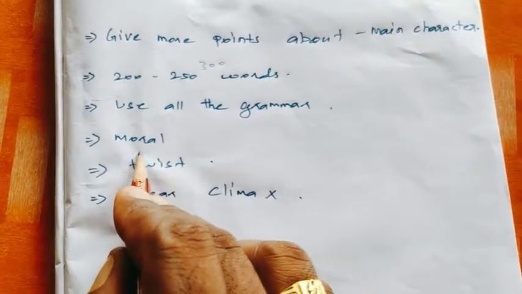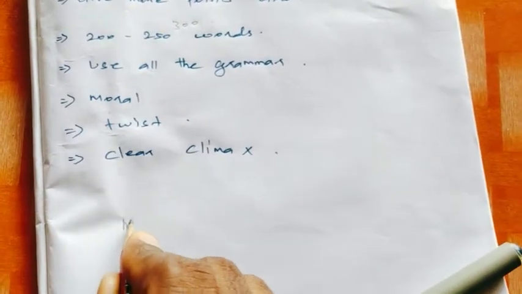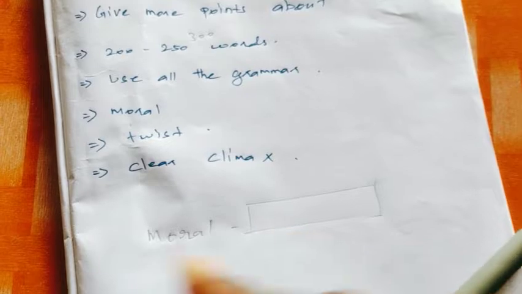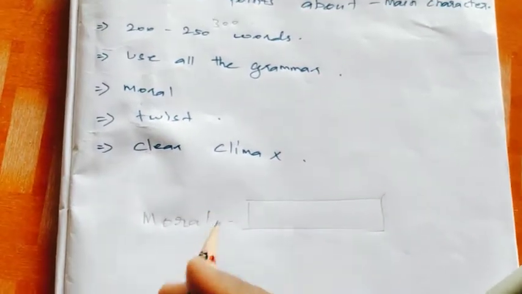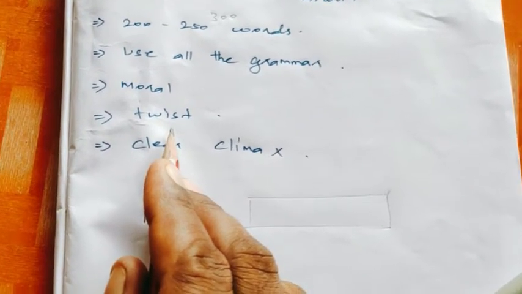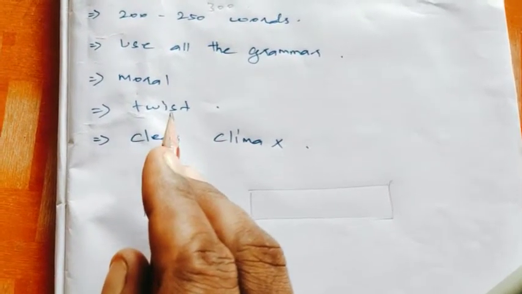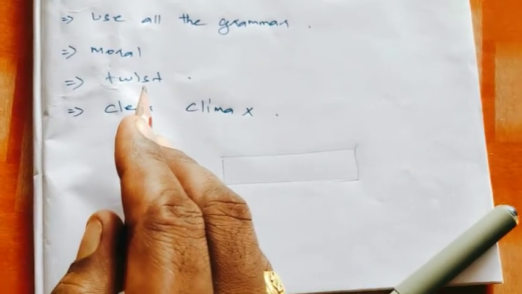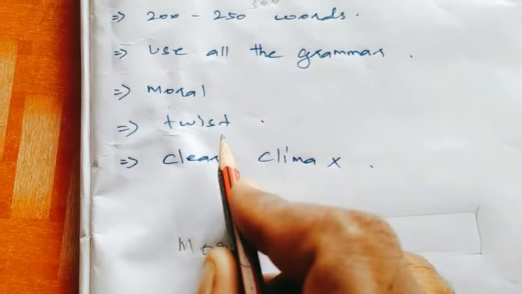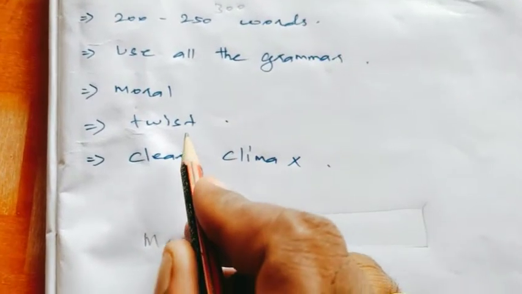Next, moral. After the conclusion, finally you want to write the moral. You can write the moral and then make a box and write the moral finally. Before you write the moral, your story must be twisted. The audience is thinking about one conclusion, but you don't want to write the same conclusion. You can write a different conclusion. You want to make a twist in the story. Without a twist, your story is not fulfilled and not interesting. Yes, the climax must be twisted.